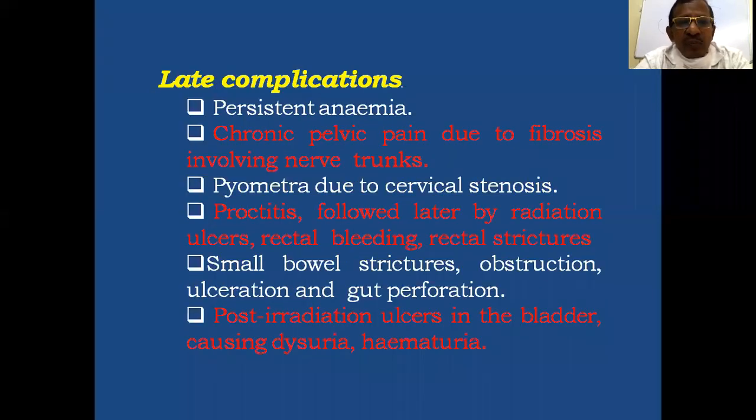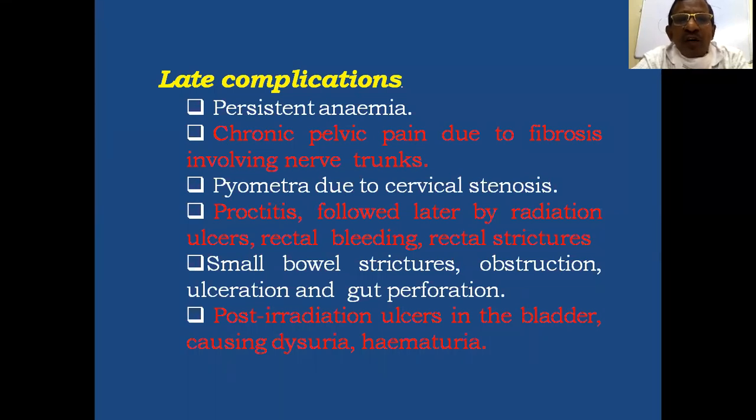Then late complications, there may be late complications. In this, the slowly dividing cells are more commonly affected. So there may be persistent anemia, and there may be chronic pelvic pain due to fibrosis involving the nerve trunks.